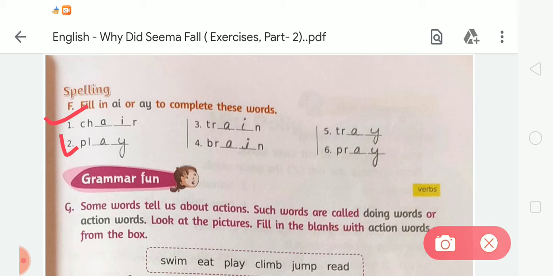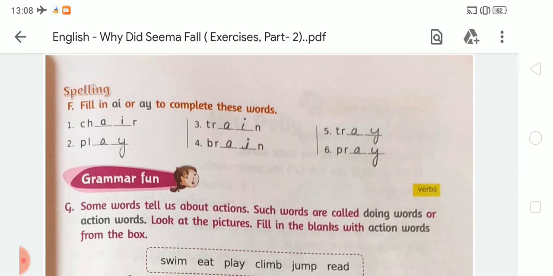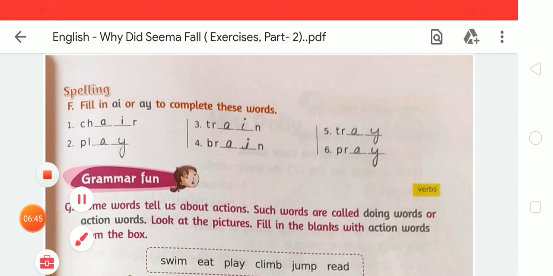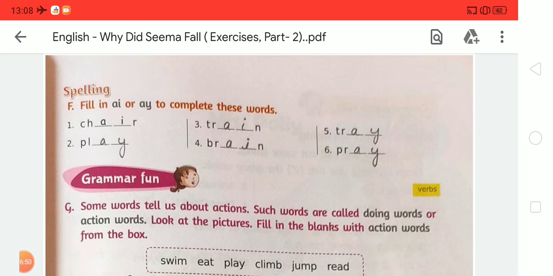So it will be play, PLAY. Now the next is third. In third there is TR dash dash N. On the given blanks we have to write the letters AI. So the word will be train, TRAIN.